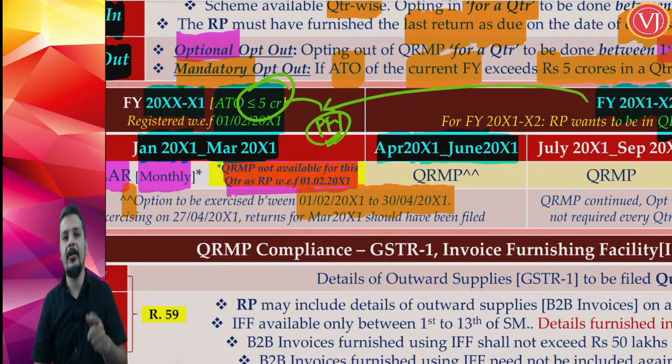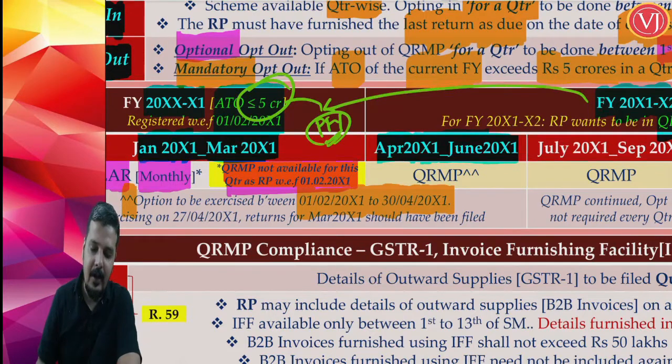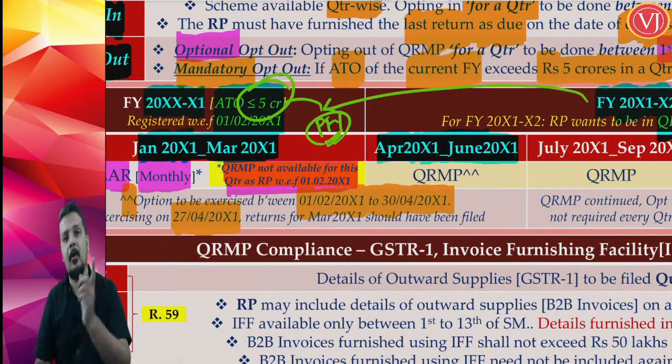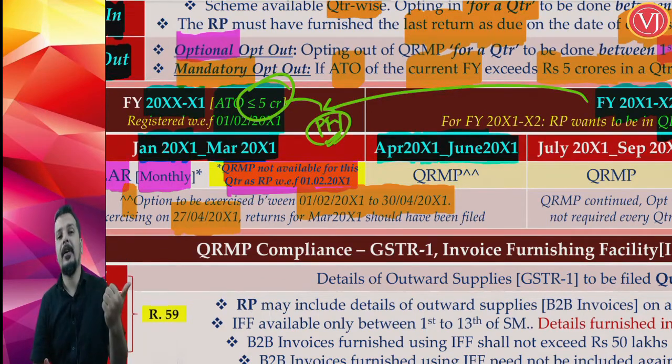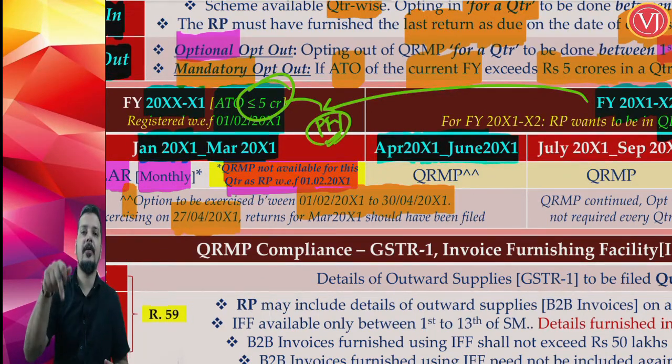Now, when you want to opt in, you have to opt within the window. What is that window for April to June 2021? It is 1st of February 2021 till 30th of April 2021. Assume that you are selecting that option on 27th of April, because the last date is 30th of April 2021. There is one more criterion for opting in. Opting in should be within that window: the first day of the second month of the previous quarter till the last day of the first month of the current quarter.